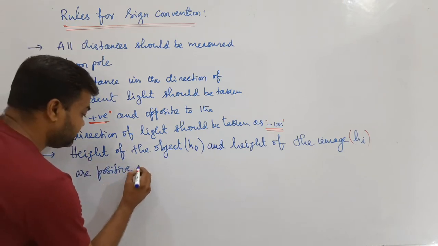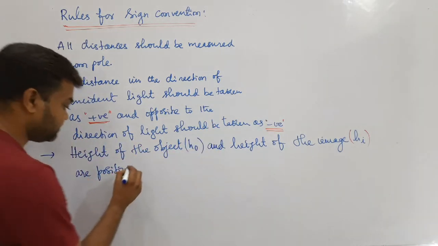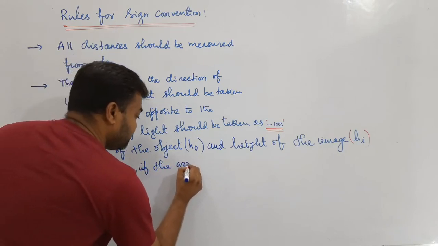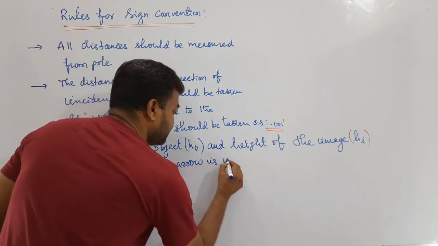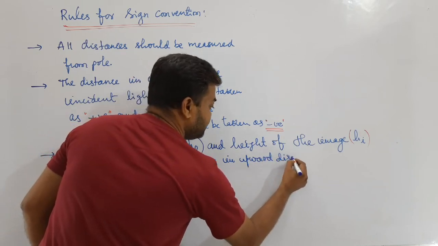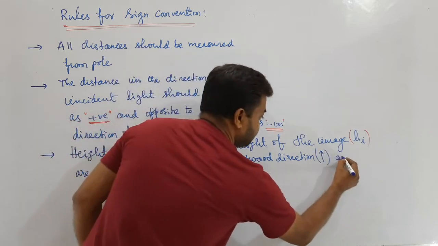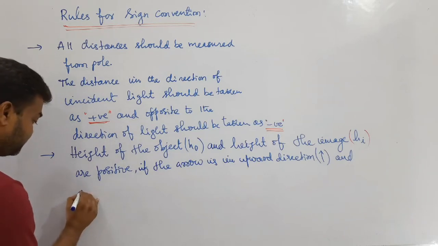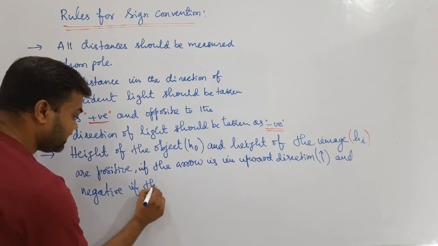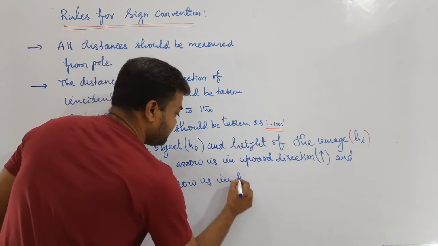Height of the object and height of the image are positive if the arrow is in upward direction, like this, and negative if the arrow is in downward direction.